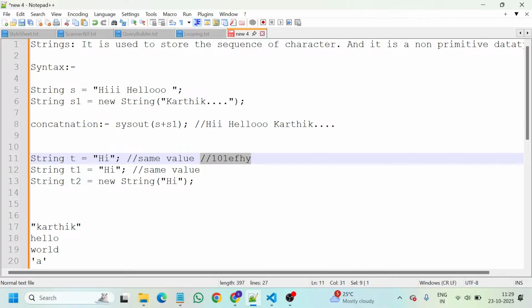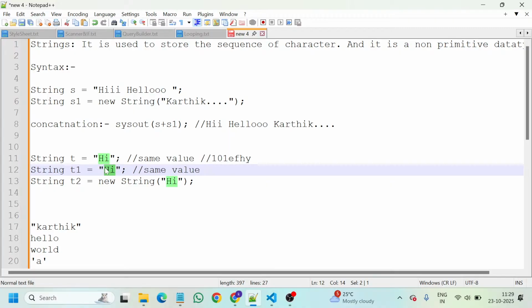even though the value is the same, in the backend string pool, it will create one address for hi. Then this address is applicable for this hi as well. It will store in the same address. It won't create another address.